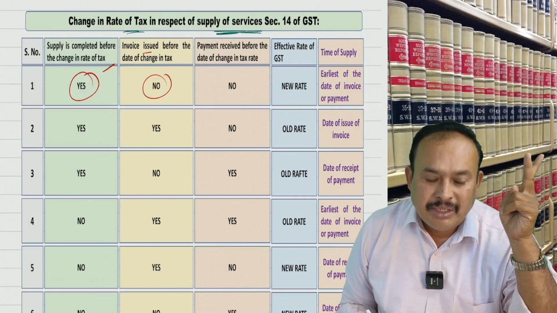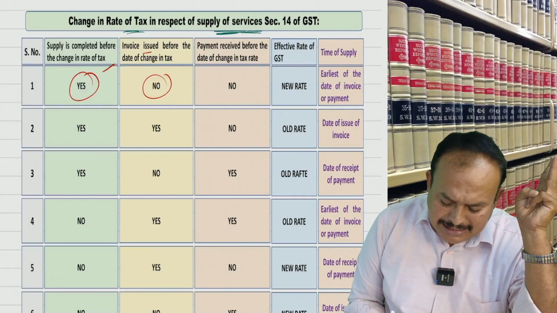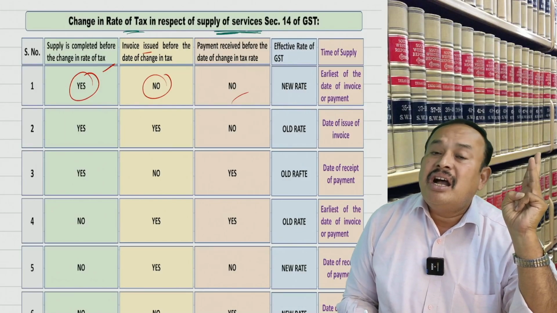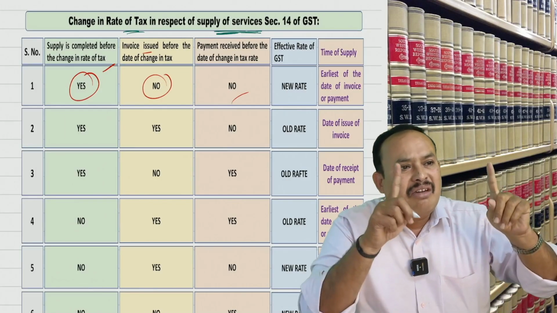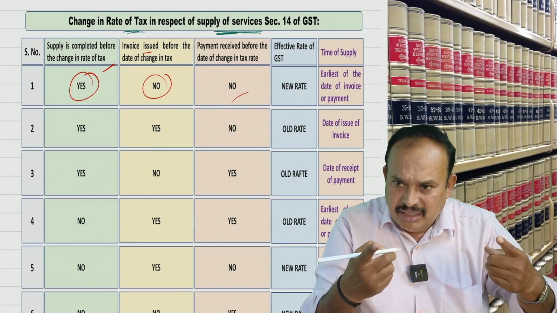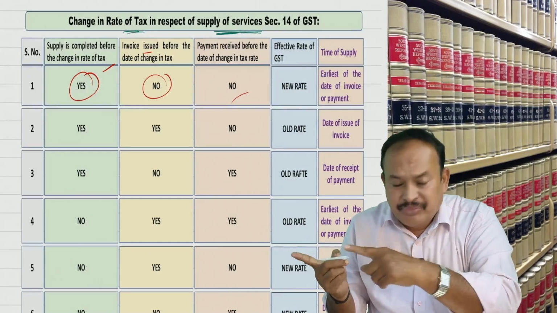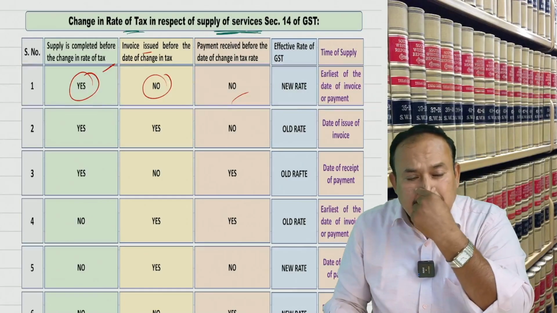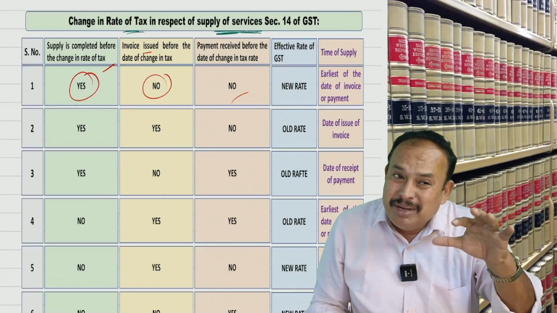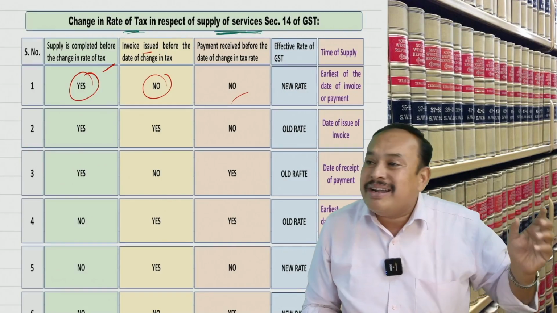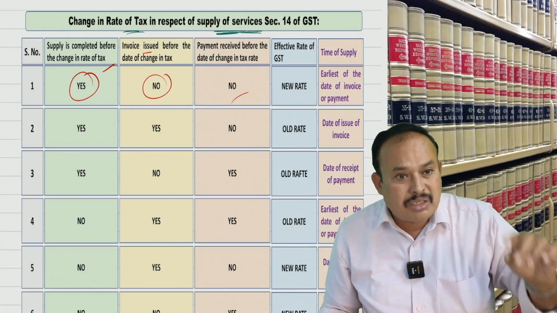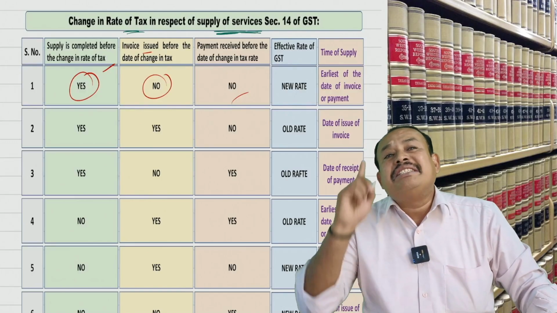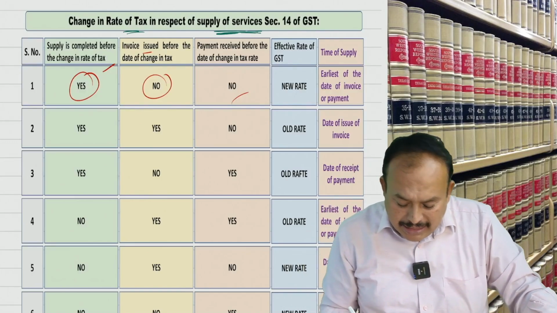Thereafter, payment received before change in rate of tax? No. That means after the change. So the invoice date costs new rate, and payment also costs new rate. Service alone is computed at the old rate. Old rate got 1 vote. New rate got 2 votes. Which is the effective rate of tax? New rate applies.